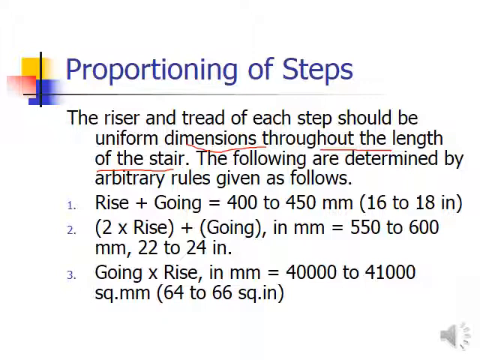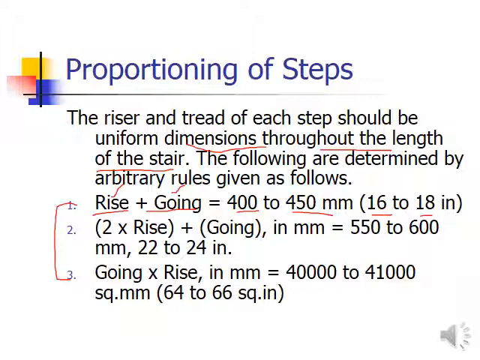For the proportioning, you can see three criteria are listed. In the first, the riser plus the going, whatever dimension of the riser you decide, should be between 400 to 450 millimeters, meaning 16 to 18 inches.